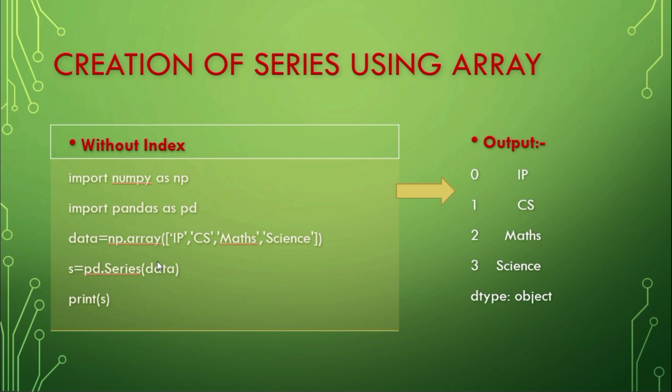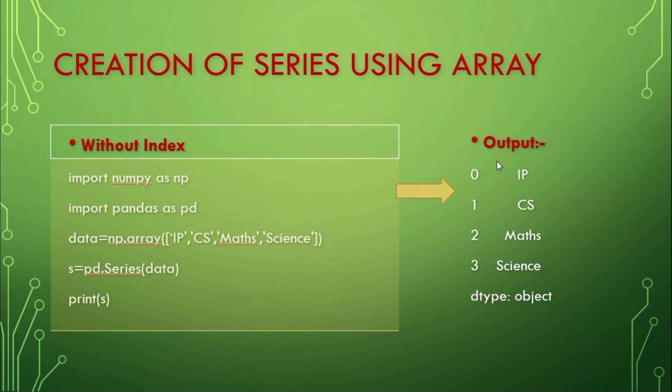As I have already stored my array elements in the variable data, I directly pass the variable data in the Series function. As we are creating a series using array without index, I'm not going to pass any index here. Next, I need to print that series.